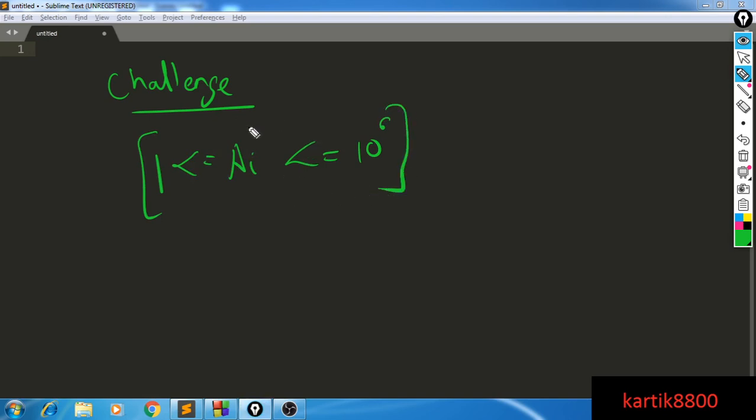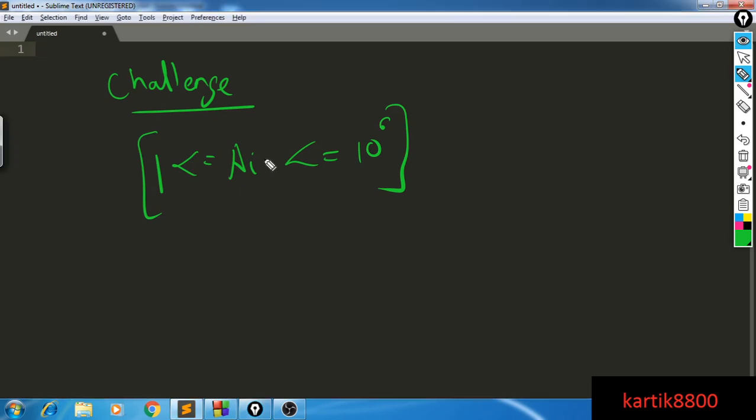Any integer that the user will ever want to add is of this particular range. You would like to design a data structure that can perform insert, delete, and find in big O of 1 time. And you can assume that you only need to keep the unique occurrences. If the user tries to insert an element which is already present, you can simply ignore the request. So this is a challenge for you. This particular thing is easy. You can pause the video, think about it, and then I will tell you the solution.